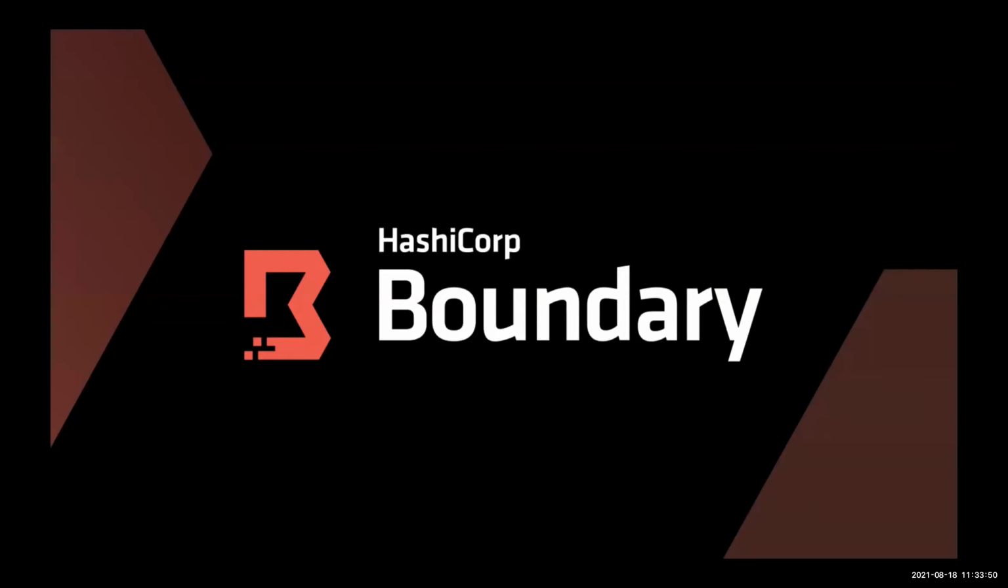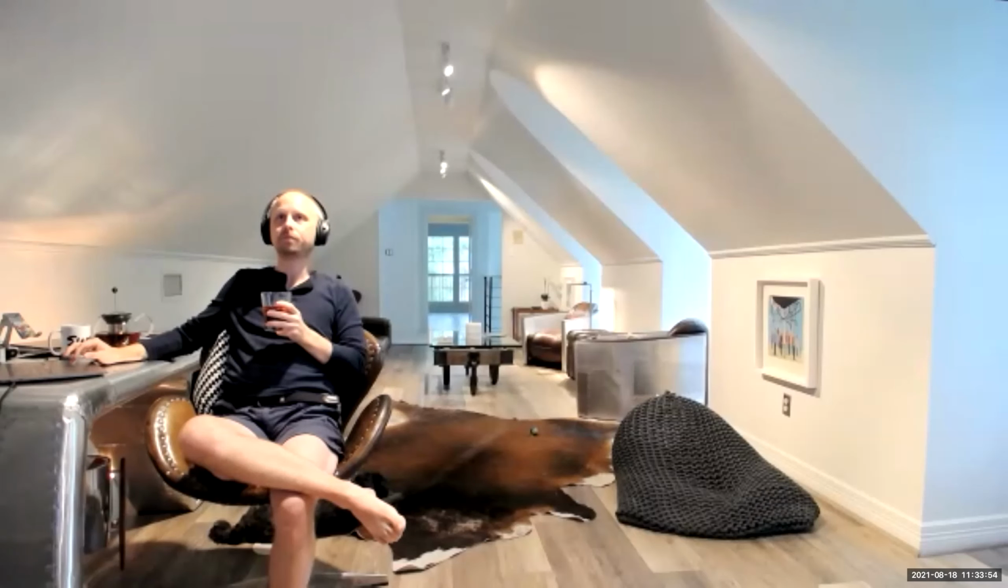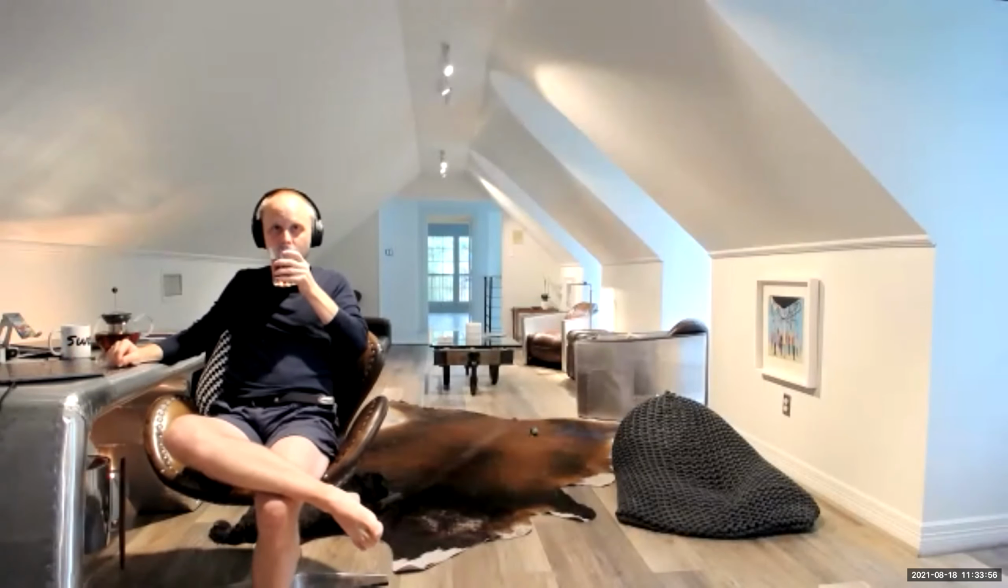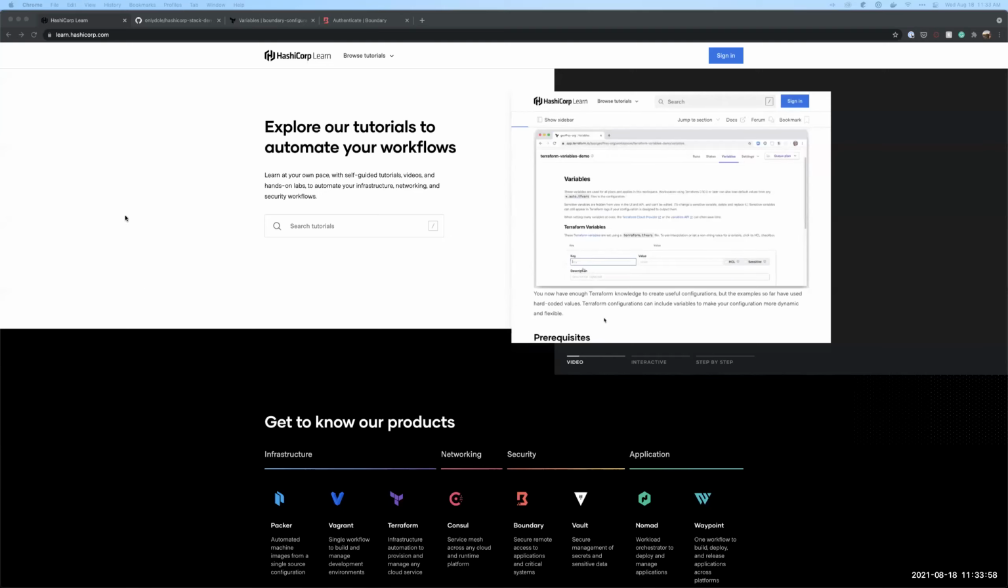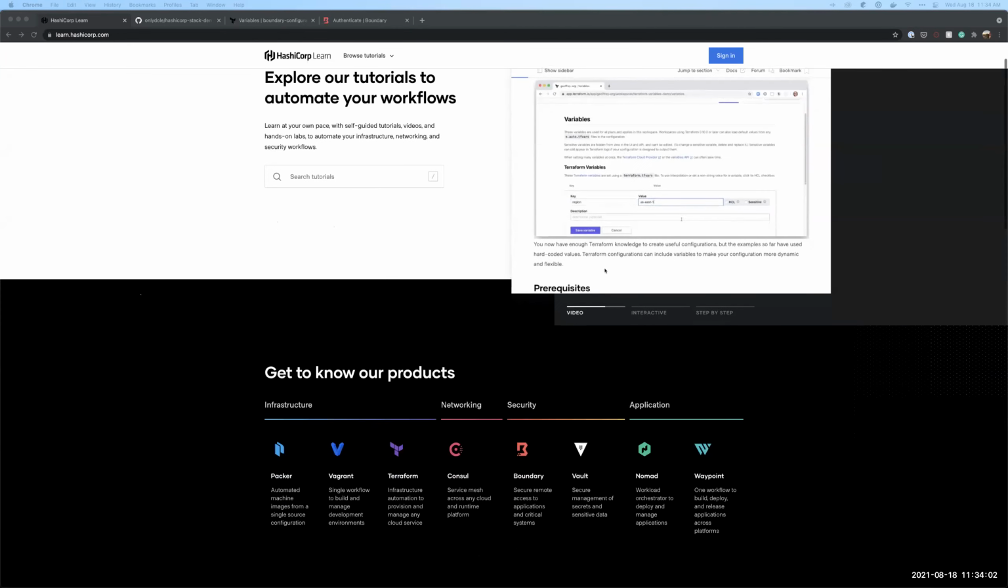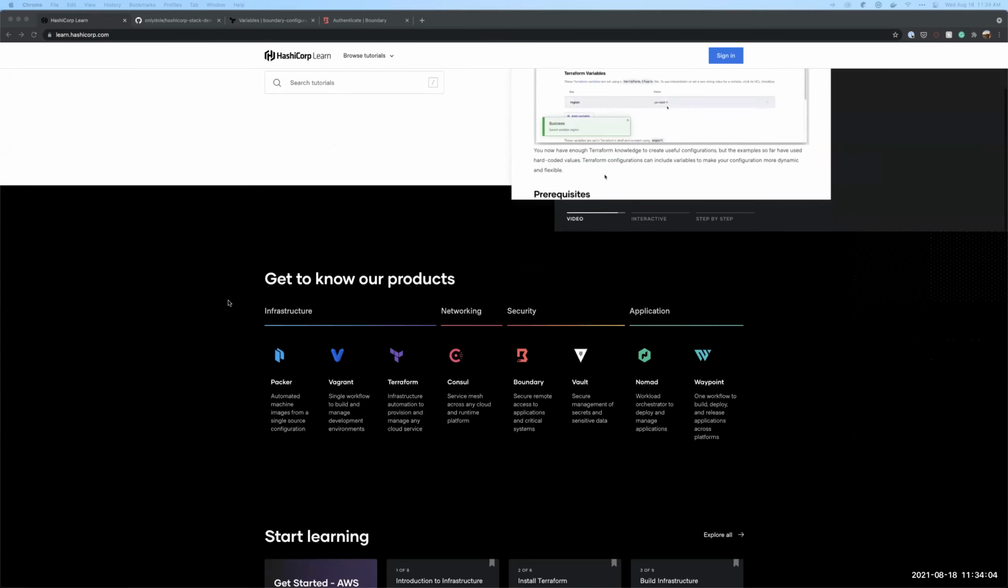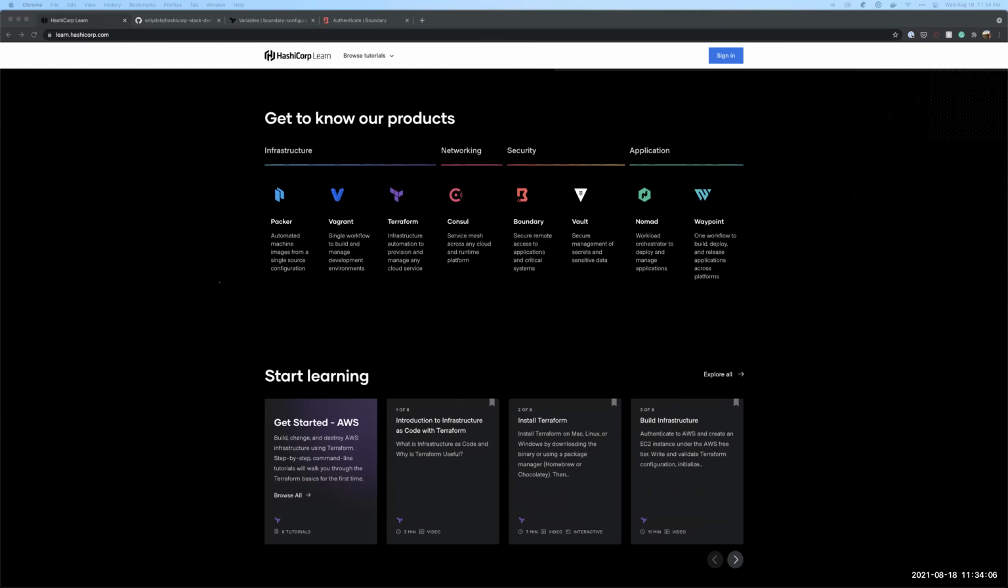I'll go ahead and get my screen shared. Let me stop sharing here. There you go. Awesome. I love being a developer advocate because it is really just like show and tell a lot of the time. Cool. So you should see my screen. Right now I have the learn.hashicorp.com page pulled up, and really just to kind of give you an idea of where Boundary fits into everything.